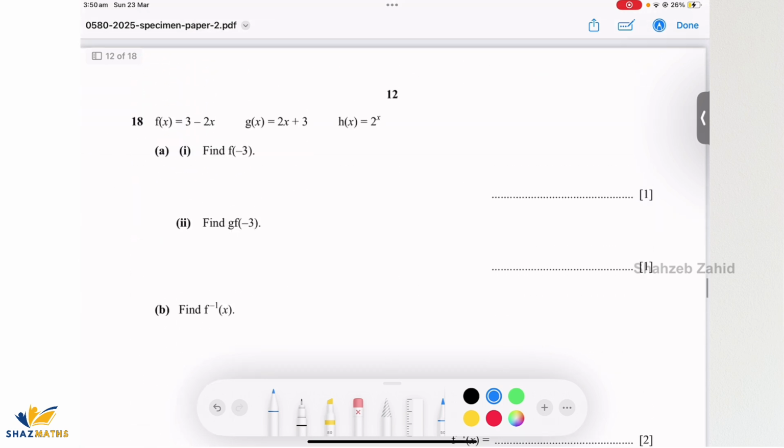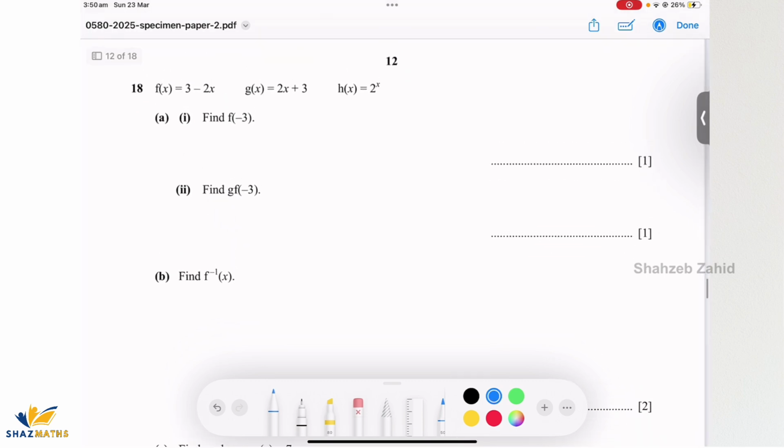That's from functions. Find f of minus 3. So I'll just substitute x as minus 3. And that's going to be three minus 2 times minus 3, that is 6. So that's 9. Now g of f of minus 3. We've already found that out. That's 9. So basically we have to find out g of 9. So 2 times 9 plus 3. And that's 18 plus 3, which is 21.